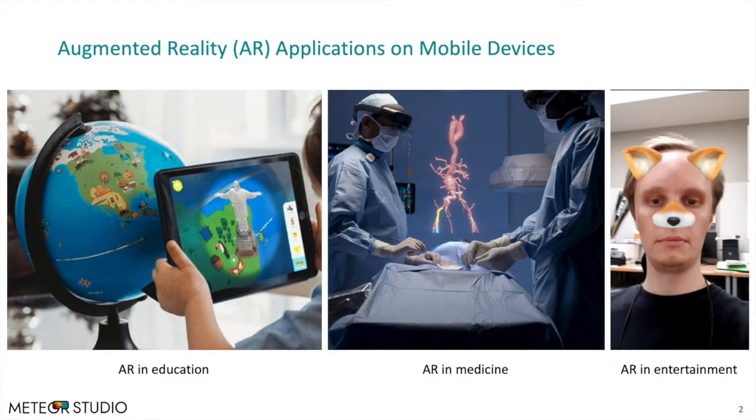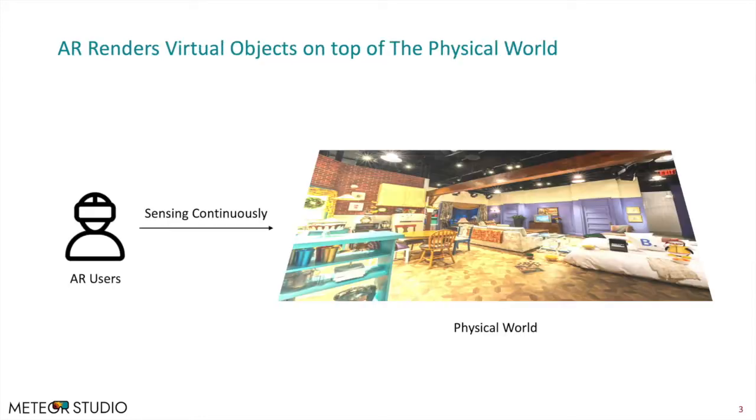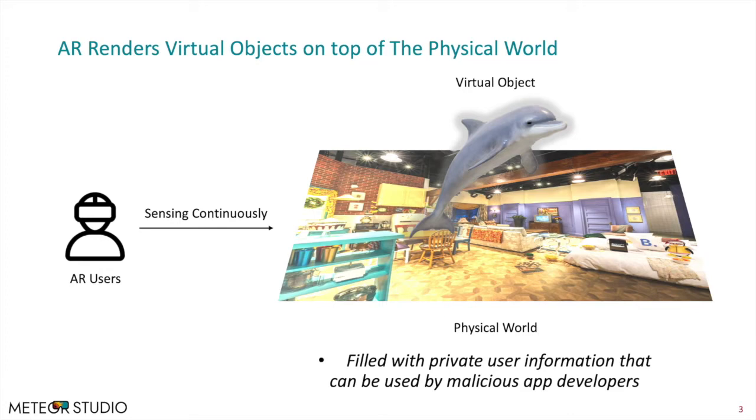Augmented reality, with its unique interactive experience, has been applied to many fields, including education, medicine, entertainment, navigation, and shopping. For AR to work, AR users utilize mobile devices to continuously sense the physical world for virtual object overlays. The physical world is filled with private user information, and unfortunately, in today's AR apps, the user's visual environment can potentially be exposed to third-party entities without the user's knowledge.